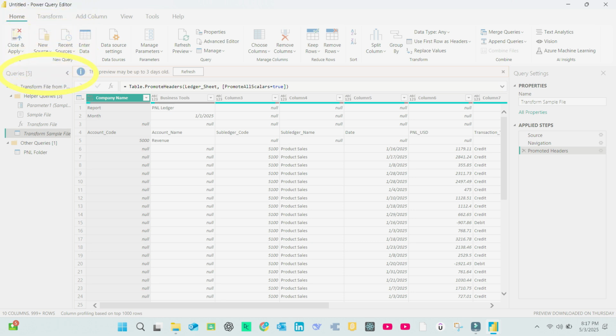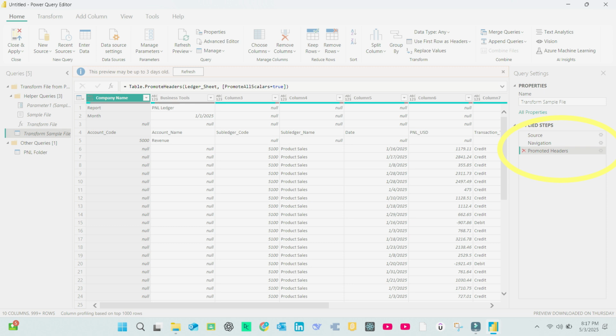This is where we define the standard transformation steps that will apply to every file we load later. It uses the January file just as a sample and standard. The key thing to remember, the steps we apply here are automatically applied to all new files dropped into the folder. You will see some steps already applied, including promoted headers, but this one has an issue. It's promoting the wrong row. Now we need to cancel this step.